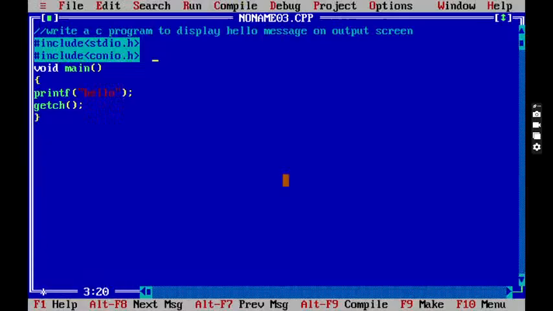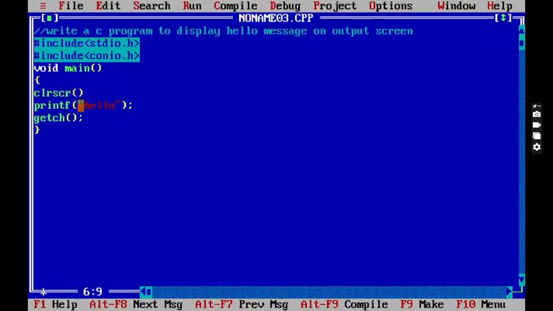So which screen are you seeing now? Black screen. If you want to go to the blue screen, touch any button on the keyboard and immediately it will go back to the blue screen. So who is doing this work? getch is doing it. Now observe it four times. It means the recent outputs are still there. See, I am writing one more function before the printf, before displaying my message on the screen.